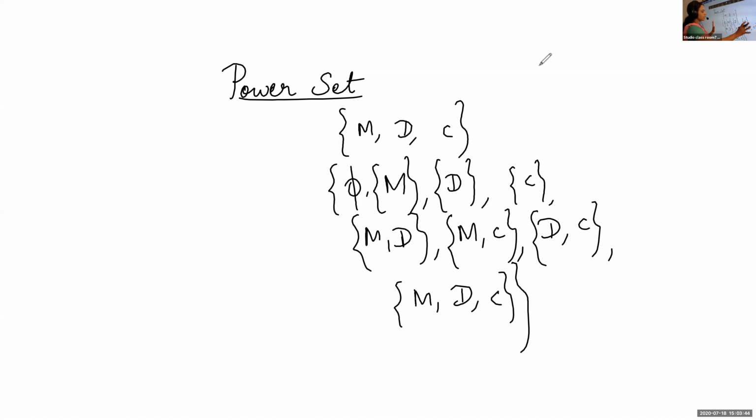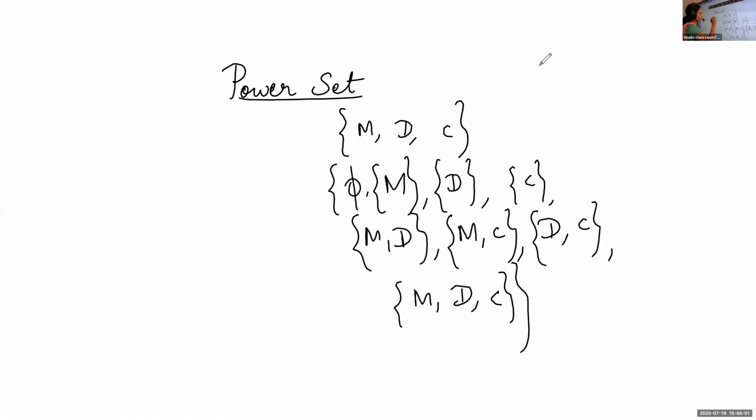All the possibilities we are taking. Sometimes no one will be there. Or one person will be there: mother alone, or daddy, or only the child. Or mother and daddy will be there. Mother and child will be there. Daddy and child will be there. Or all the 3 will be there.